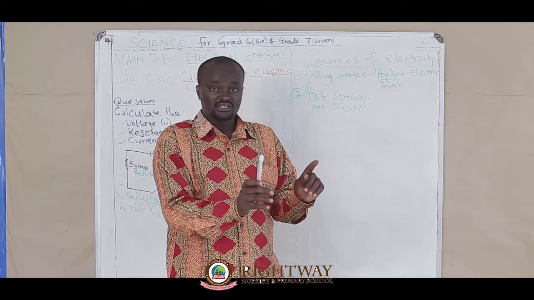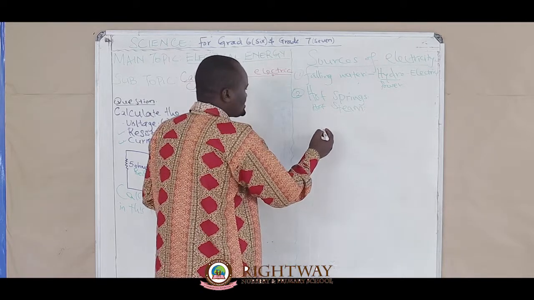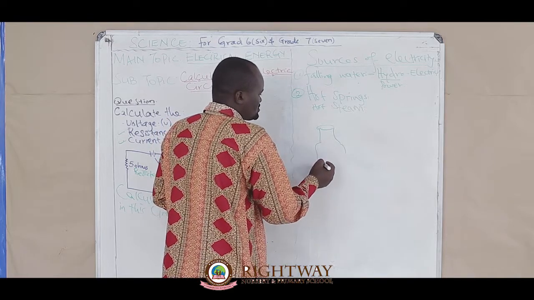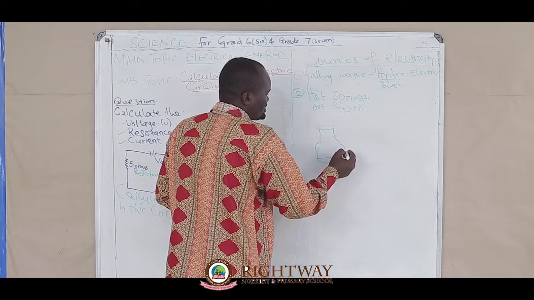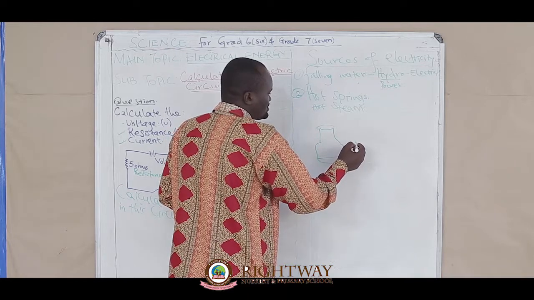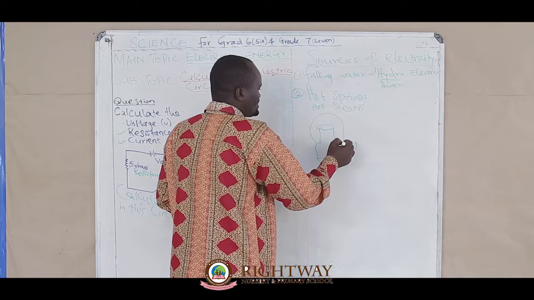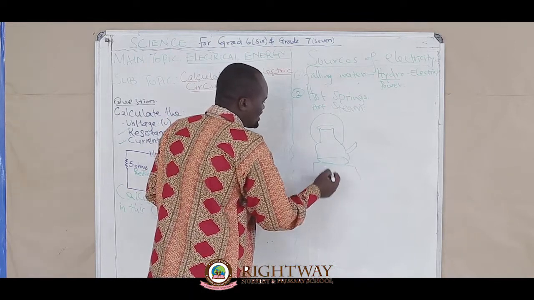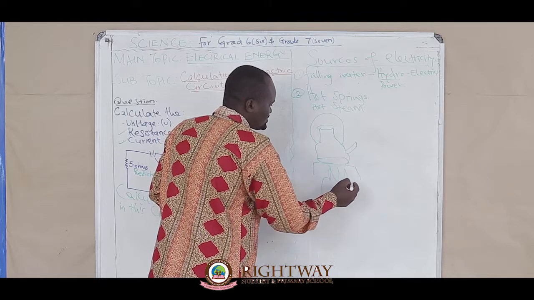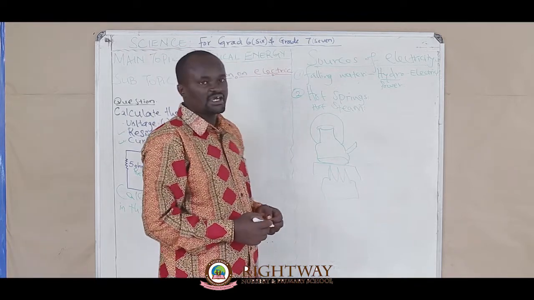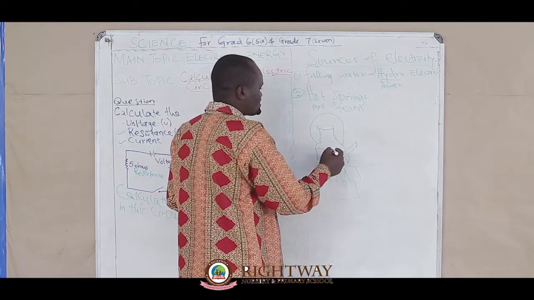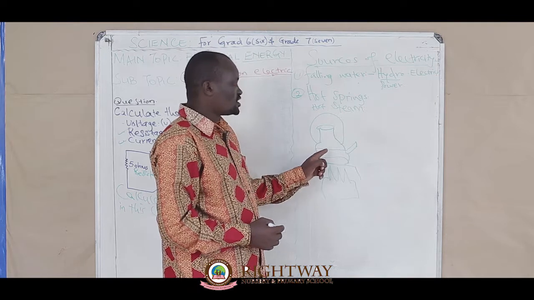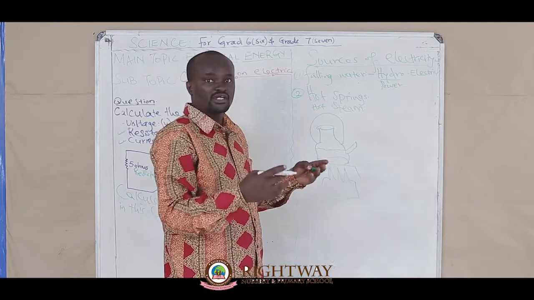I'm just drawing a rough kettle here, and this is the handle. Then you have put this kettle on fire. Assume this is a source of fire. Now it has got some water inside, and the fire is on. This water in the kettle is now boiling.